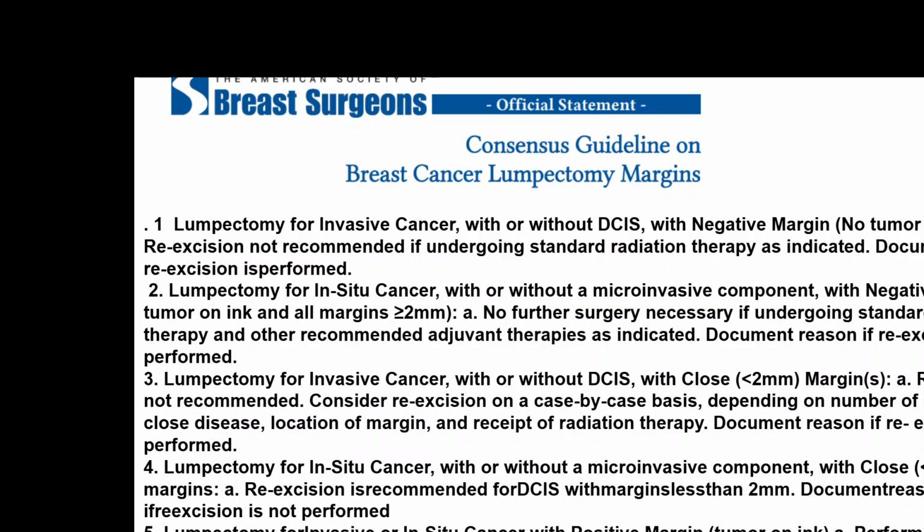Now this is a very important issue. Whenever a patient comes with a history of lumpectomy and at follow-up you feel that there is tumor left over, whether it has to be excised or not, you need to follow the guideline, otherwise there can be certain litigations and legal issues also. So from that point of view, the guidelines are important. And I have just put these guidelines as they are, copied directly from the source already referred to, the official statement.